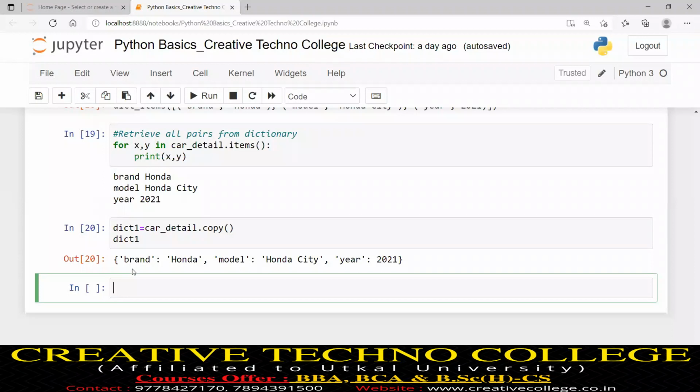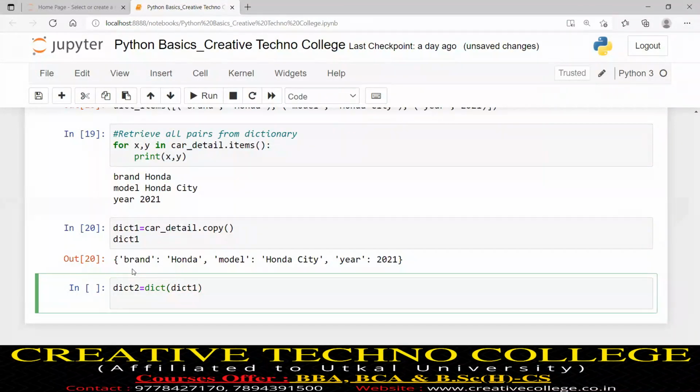Another way I can create a dictionary: there is a built-in function dict. Suppose I create a new dictionary named dict2 equals dict, with the value of dict1.